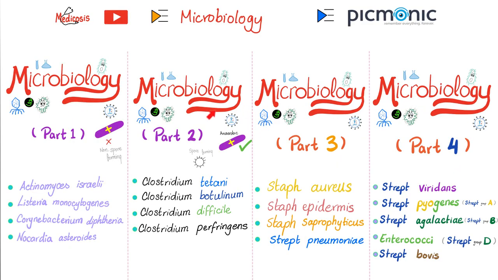You'll find all of these videos in a playlist called Microbiology and another playlist called Picmonic. In part 1, we talked about actinomyces, listeria, corynebacteria, and nocardia. In part 2, we talked about the Clostridia. In part 3, we talked about staph and strep pneumo. In part 4, we talked about the other streptococci as well as the enterococci.